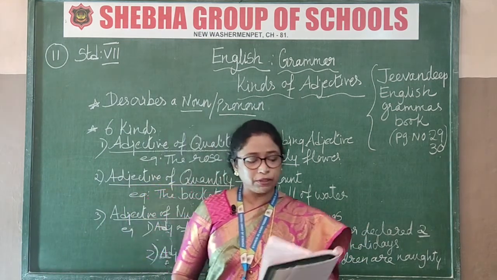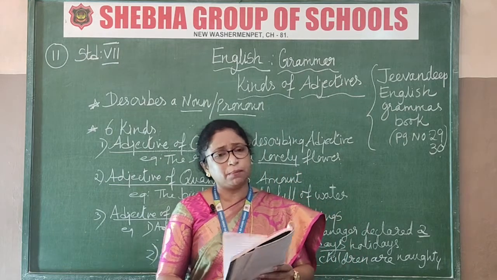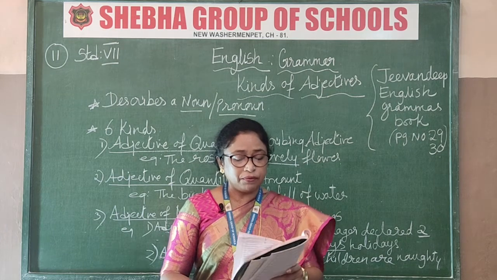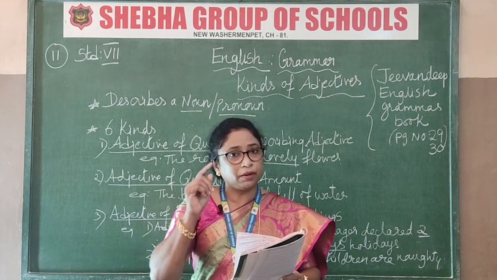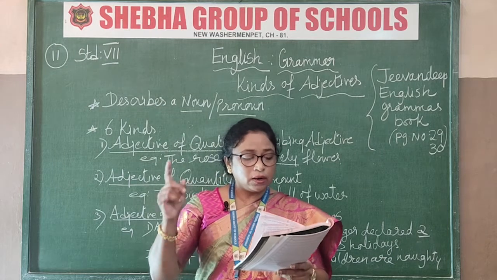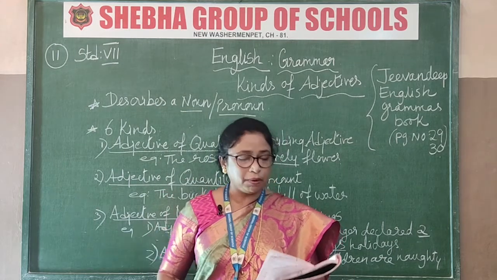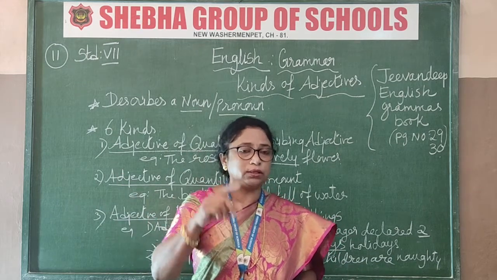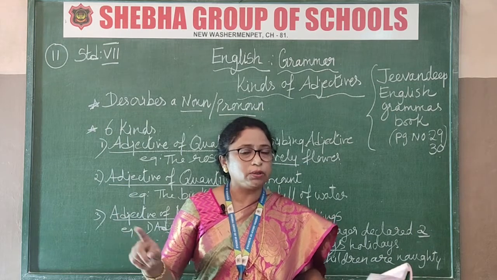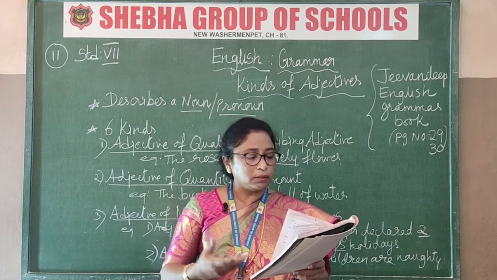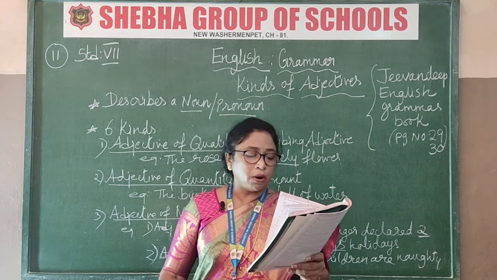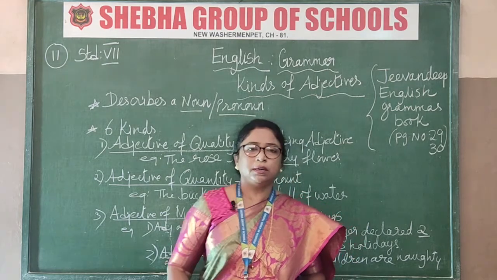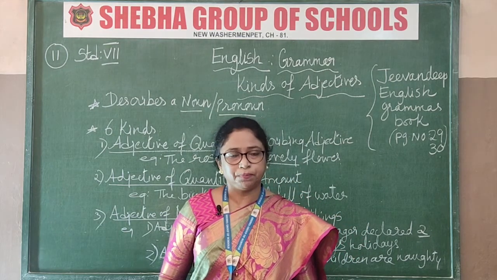Okay. So see the first one. I told you there are so many examples given to you. Just read this, the first part, second part I have given. See definite number, another one telling you what it is. Examples of definite number are cardinal numbers and ordinal numbers. That means 1, 2, 3, 4 are cardinal numbers. Ordinal means what? First, second, third, fourth, like that. So when a particular number is given to you, that is known as definite. When the number is not given to you, it is known as indefinite. Indefinite means what? Some, all, few, little. These are the words used for adjective of indefinite number.